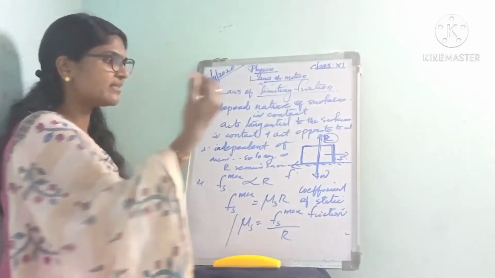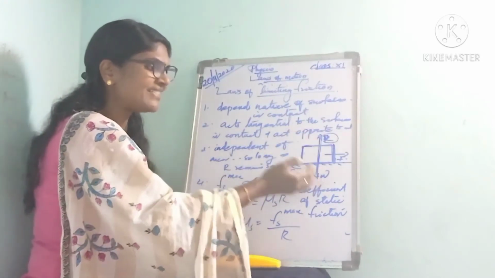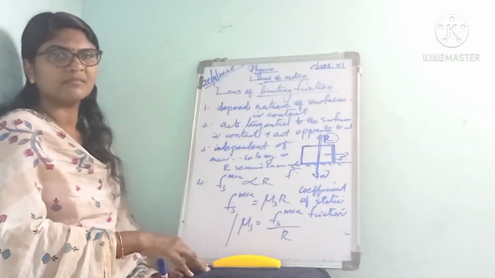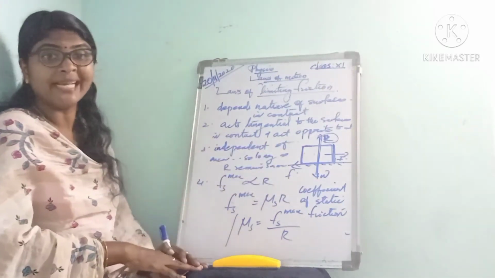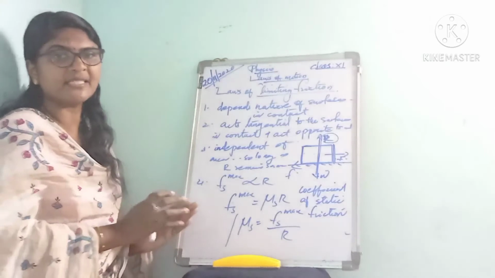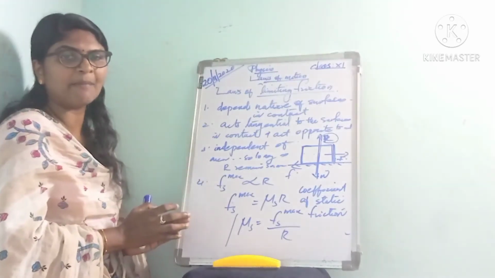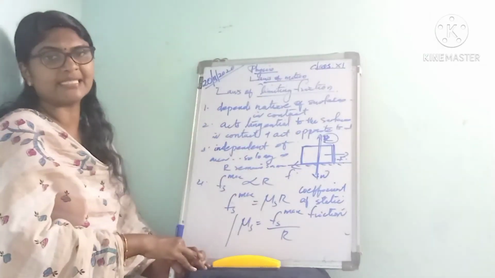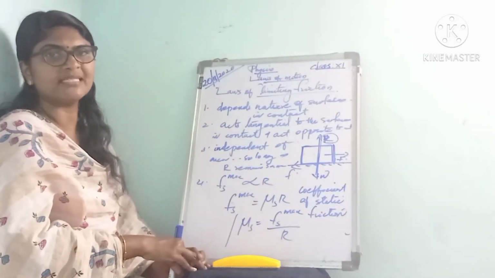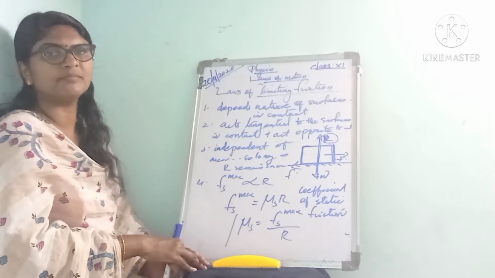That means the weight increases, and as the weight increases, the frictional force also increases. Isn't it? It is very difficult to move.